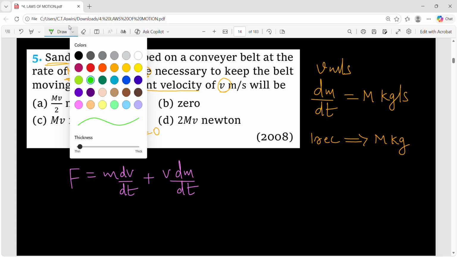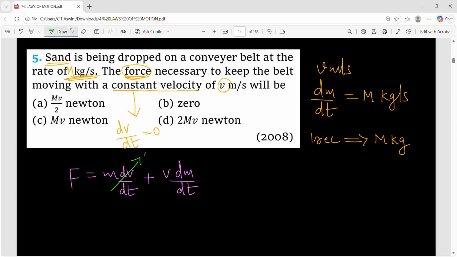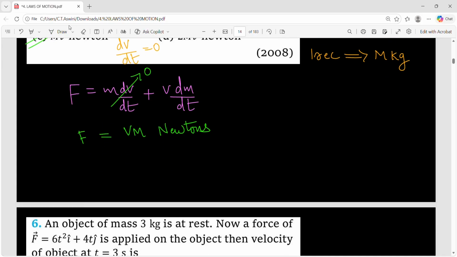Now what is 0 here? Constant velocity, so this term is 0. So v is v only, dm/dt is m. So what is the force now? v into m newtons. So which option is it? It is option C. Very simple, you just have to understand the question.